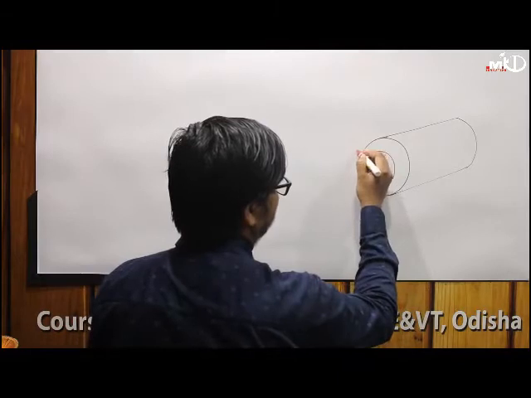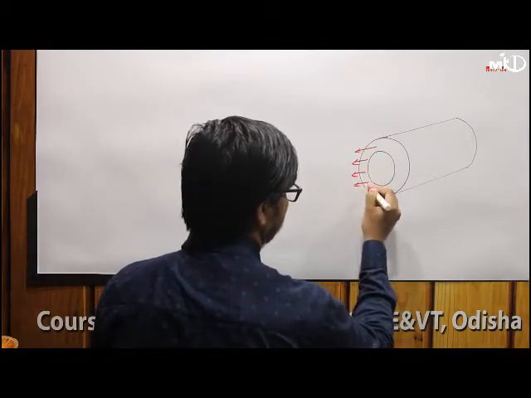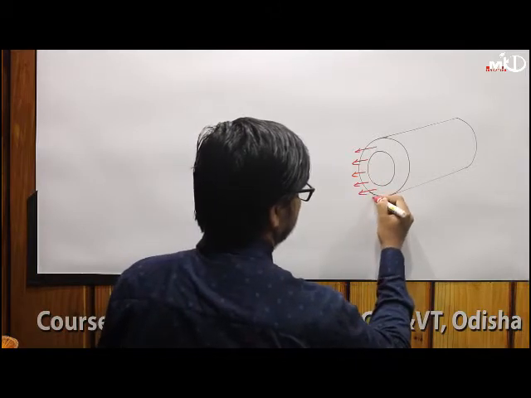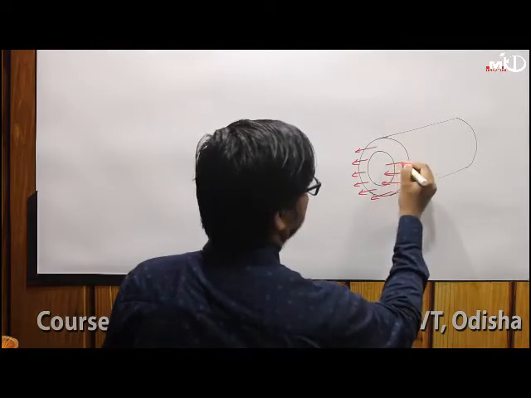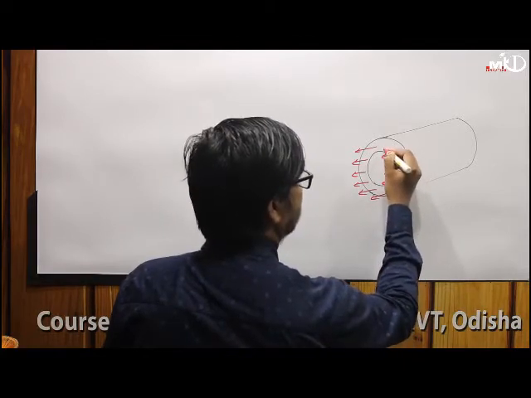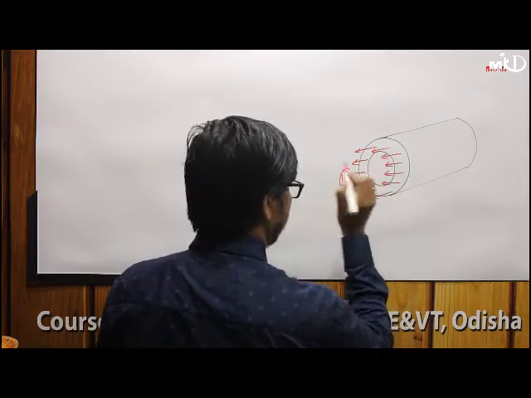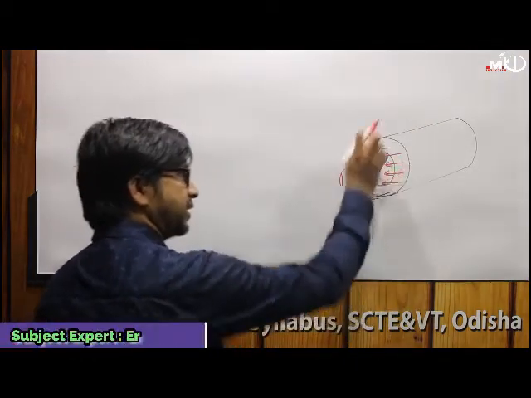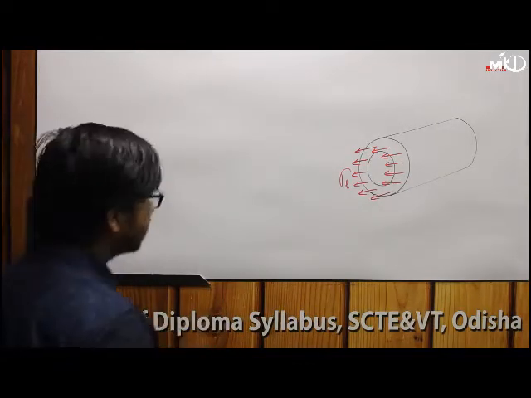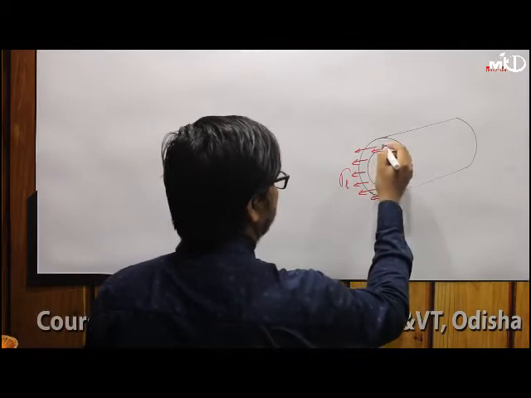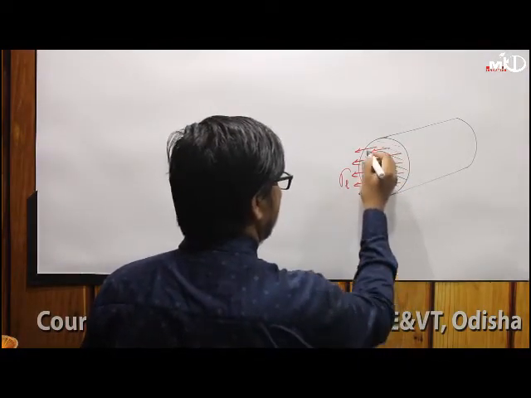The longitudinal stresses act along the length. That's why these are called longitudinal stress, let's say sigma L. This area is the resisting area. I am showing the resisting areas with this.